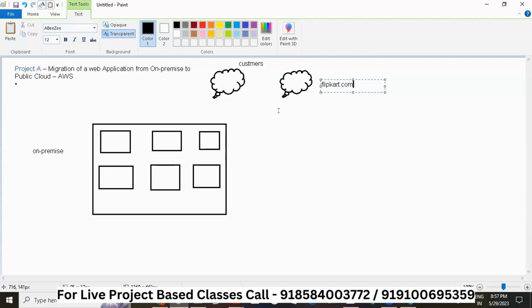In AWS, can we migrate everything which we have on premise, or is it like 80%, or do we have a choice? No, as we again told, we are sharing our experience. There can be 200 or 400 things. AWS is a very big thing. Not that we have worked on everything. We are DevOps engineers who have worked on AWS and migrated a web application. You are trying to get that experience, and you will say the same thing in the interview: that we migrated a web application from on-premise to public cloud. We'll be focusing on that particular thing.